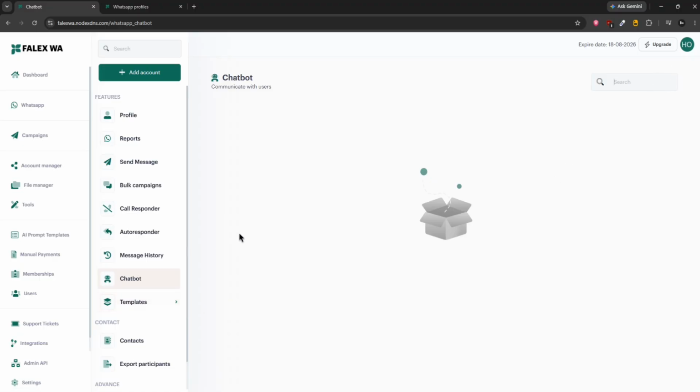I don't know why there's no plus button here. Okay, so device is not selected actually. When a device is selected, it will show up a box here to choose and create a chatbot. What will the chatbot do? It will trigger on a specific keyword that you can set.